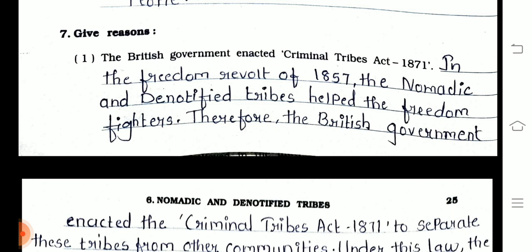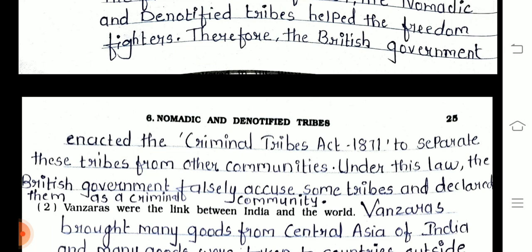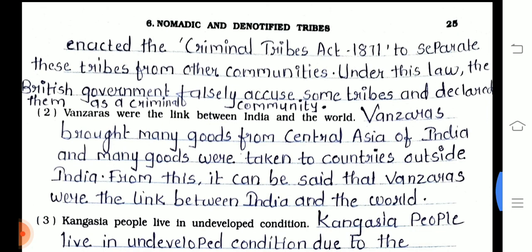Question number 7 is give the reason. First one, the British government enacted the Criminal Tribes Act 1871. In the Revolt of 1857, the nomadic and denotified tribes helped the freedom fighters. Therefore, the British government enacted the Criminal Tribes Act 1871 to separate these tribes from other communities. Under this law, the British government falsely accused some tribes and declared them a criminal community.